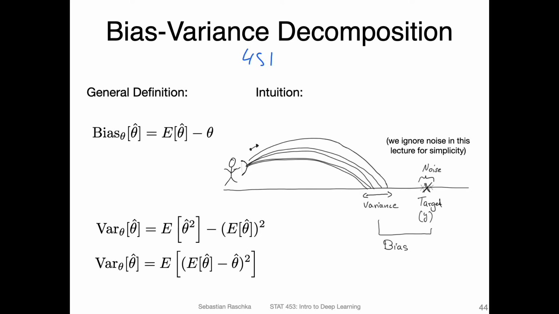But here, because like I said, we only have so much time in deep learning, I don't want to cover this in too much detail. But I think it's useful to have a basic understanding of what bias and variance means in that context, because you will probably read about this in a paper at some point in your career.